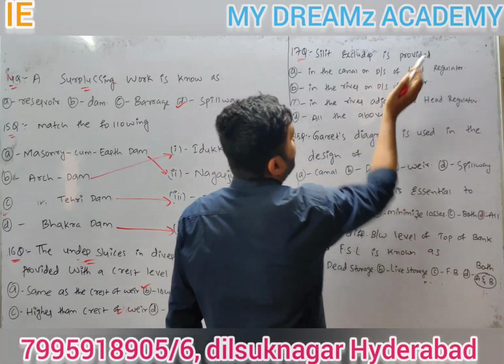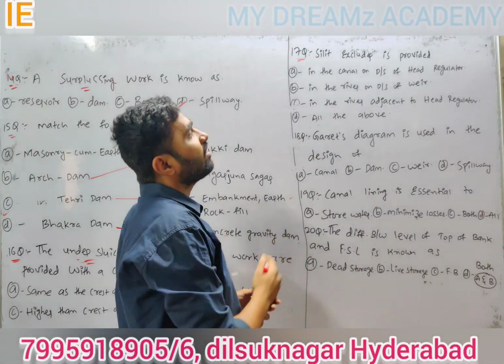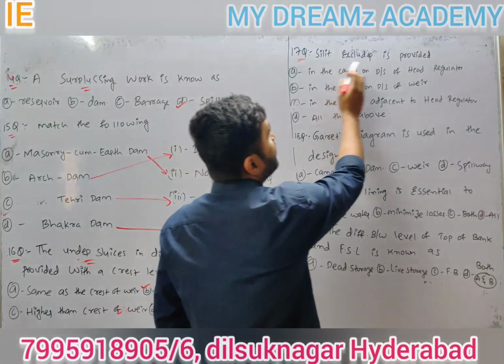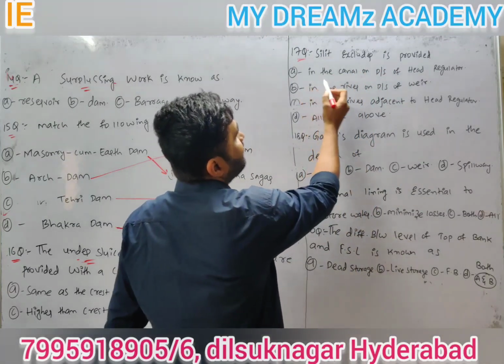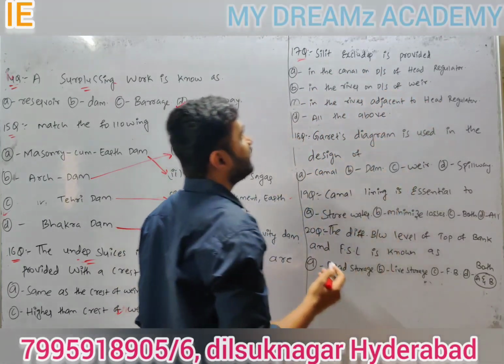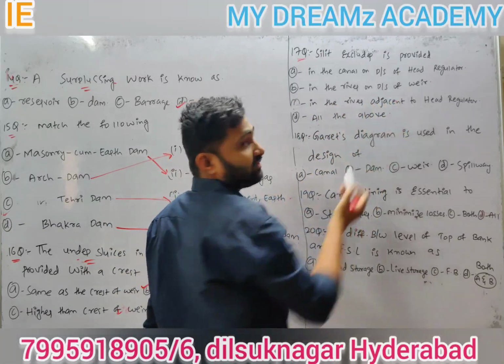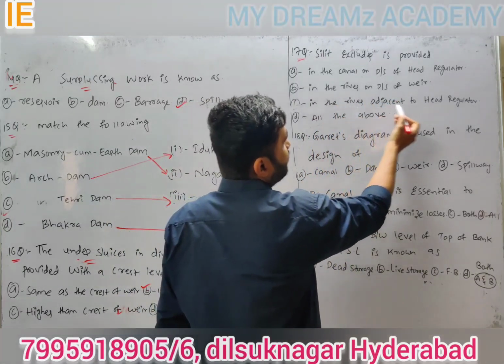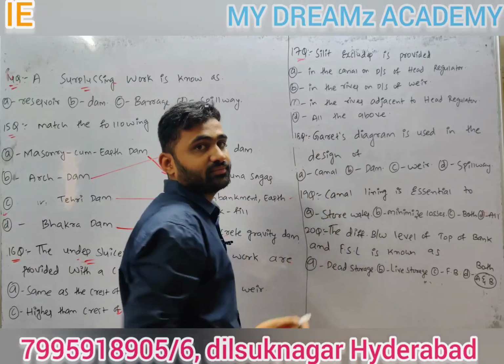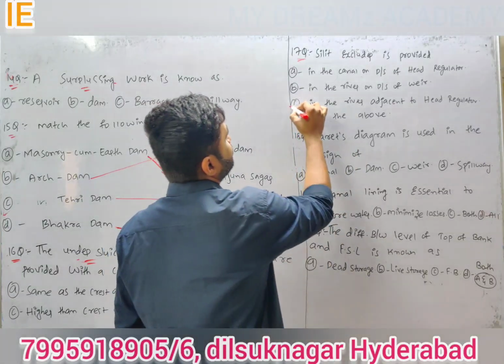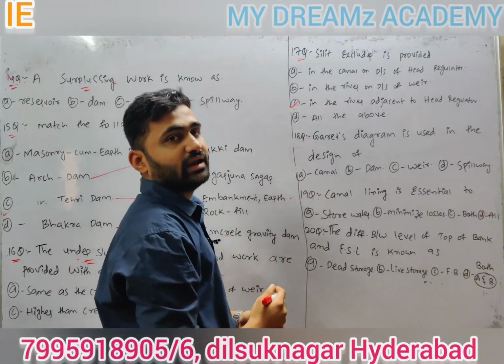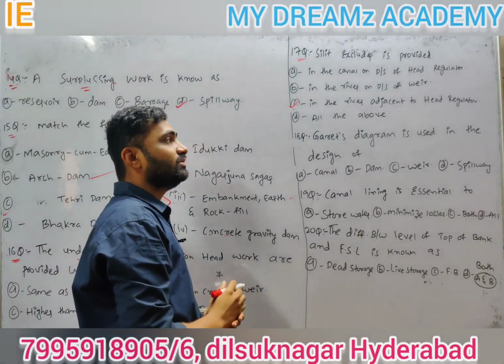Silt excluder is provided. This is also a component part of diversion headwork. A, in the canal on downstream side of head regulator; B, in the river on downstream side of weir; C, in the river adjacent to head regulator; D, all the above. So the answer is in the river adjacent to head regulator.